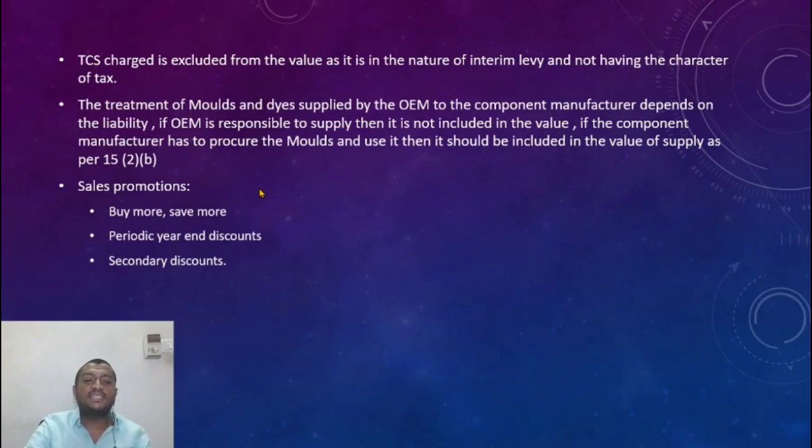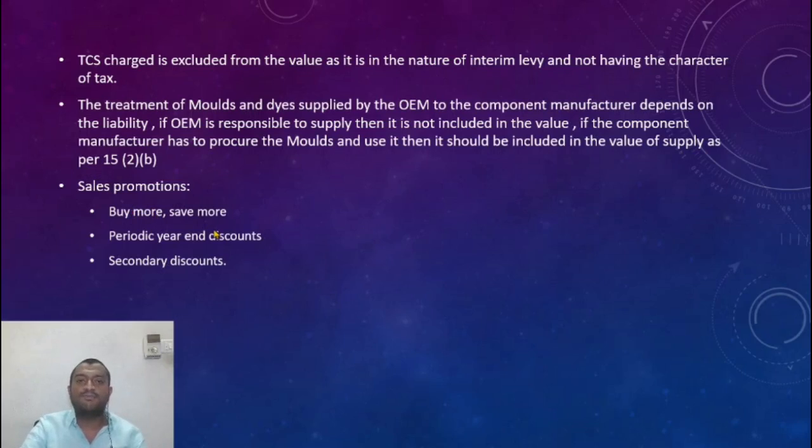Now what about sales promotion? Buy more, save more. As I told you, for any kind of discount or sales promotion, you have to look at section 15 subsection 3. Is it before the time of supply? Is it after the time of supply? Look at the three conditions if it is after the time of supply. These three are mostly after the time of supply.